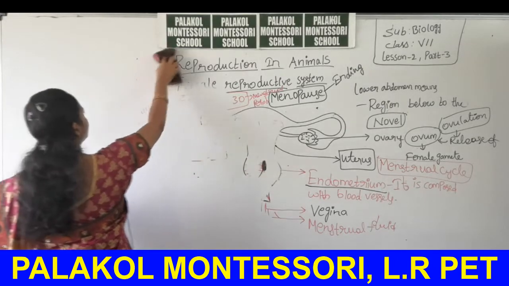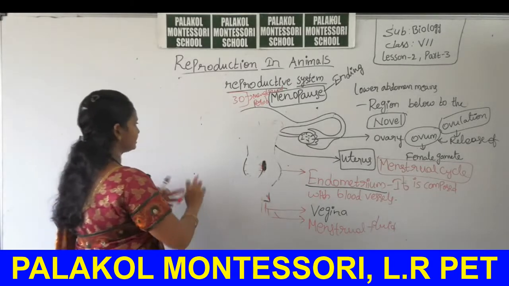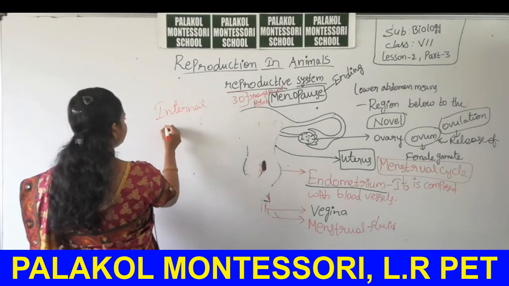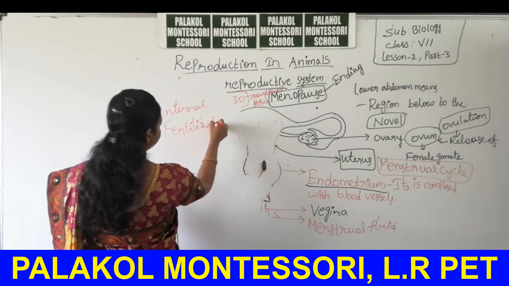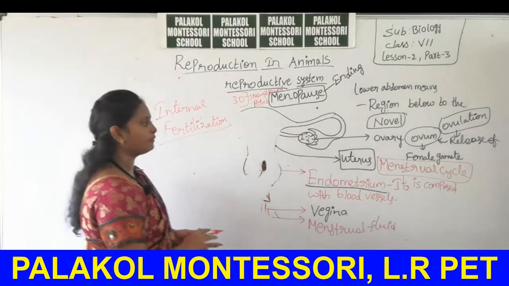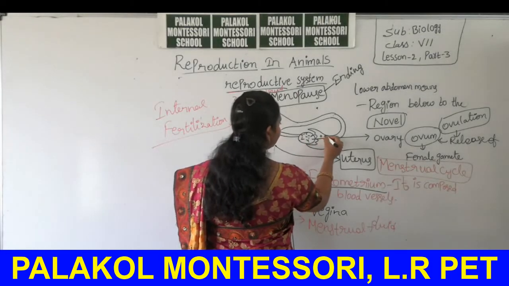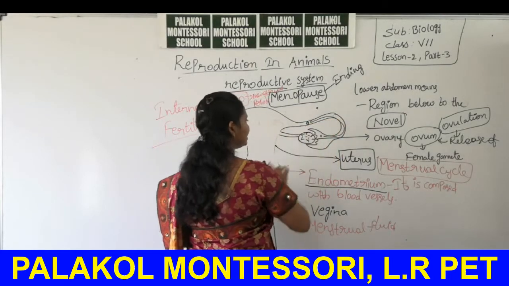Okay, tell me about internal fertilization. Internal means inside. In humans, the fertilization is internal fertilization. Why? Because the ovum released from the ovary reaches the fallopian tube and waits for the sperm cell.